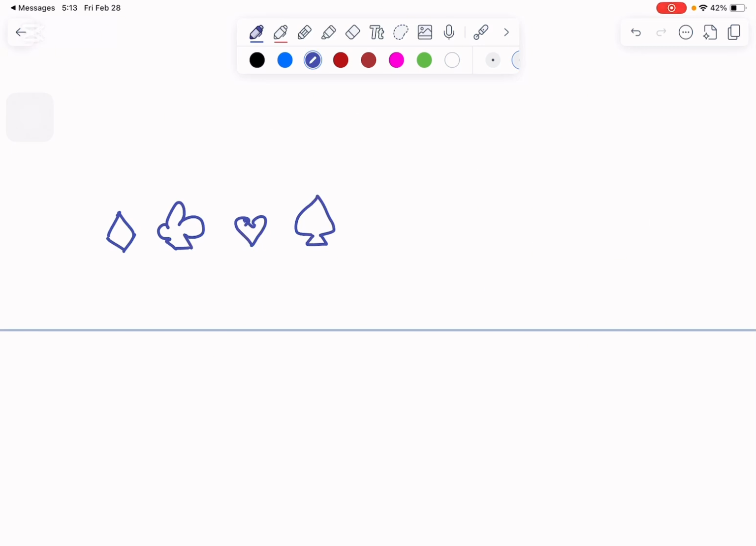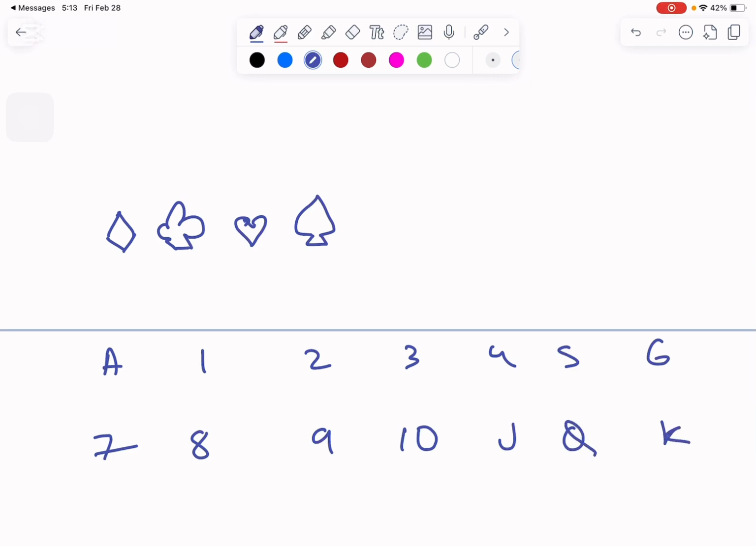Each suit has A, 2, 3, 4, 5, 6, 7, 8, 9, 10, J, Q and K. So we have all the possible cards, and each one has diamonds, popcorn, hearts and spades. That means spades has all of these.